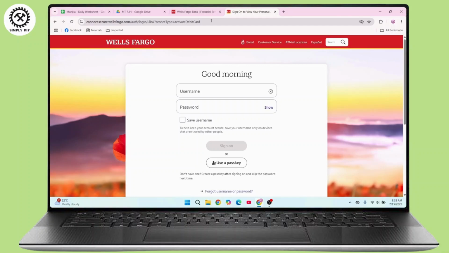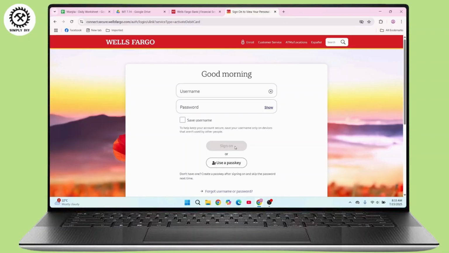Here, you have to sign in to your Wells Fargo online account. So enter your username, password, then click on sign on. Once you sign on, you'll be redirected to the card activation page. There you have to select your debit card and click on the activate option. Then make sure that you follow the on-screen instructions carefully and complete your activation.